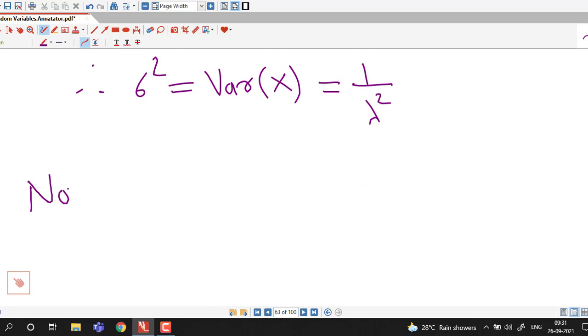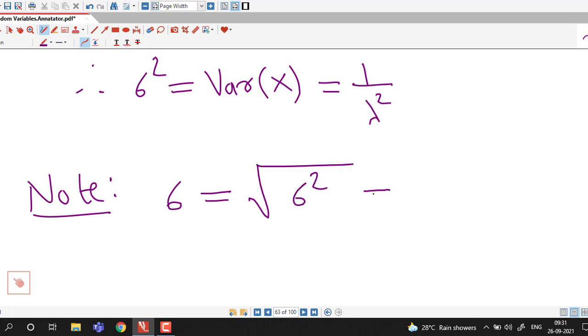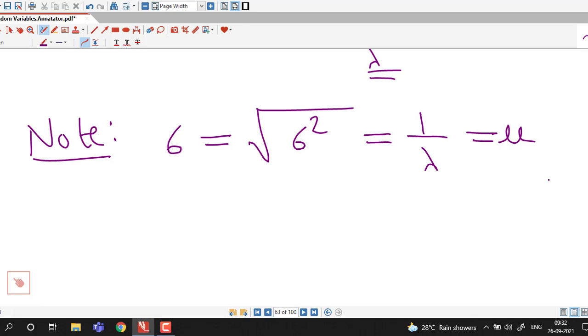And we can write as a note that if we are interested in the standard deviation, then standard deviation is nothing but square root of variance. So square root of 1 over lambda square, which is 1 over lambda, and this is nothing but mean of exponential random variable.